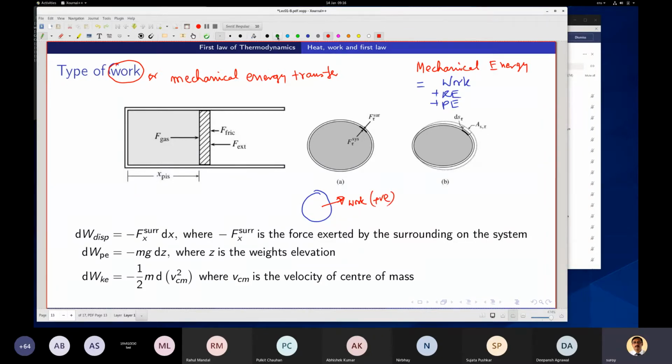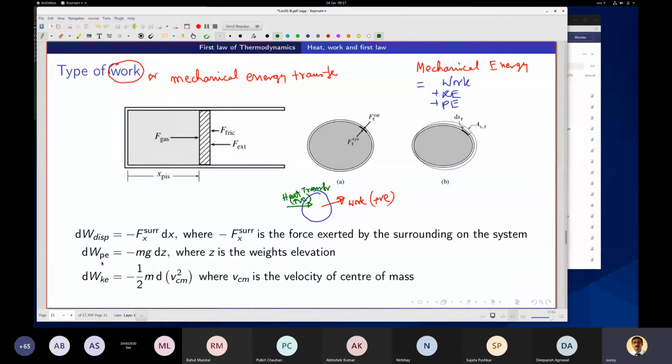And when we talk about heat transfer, this is positive. From outside to inside, heat transfer is positive, and work transfer is positive when it goes from the system to the surrounding. That is why it is different. This is the convention that we will follow from now on.